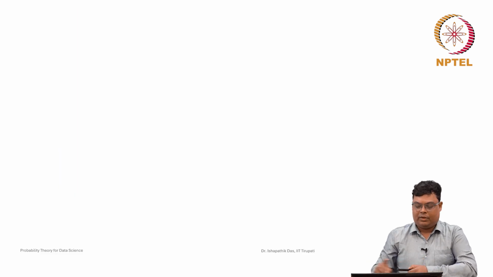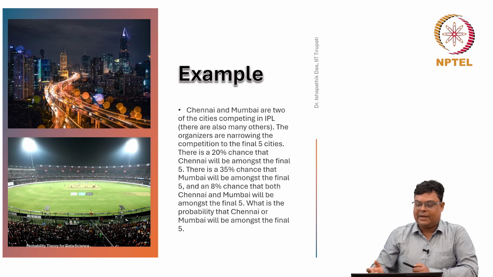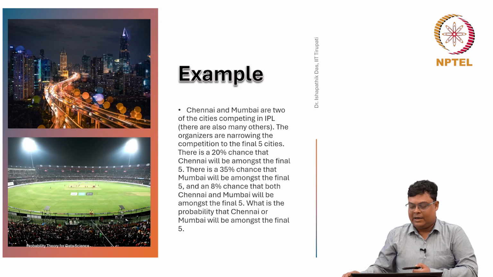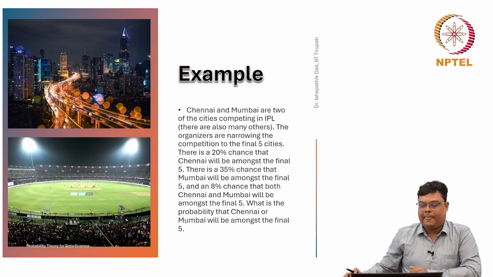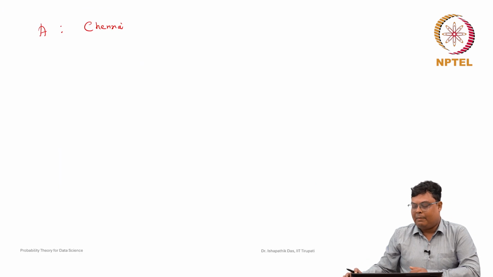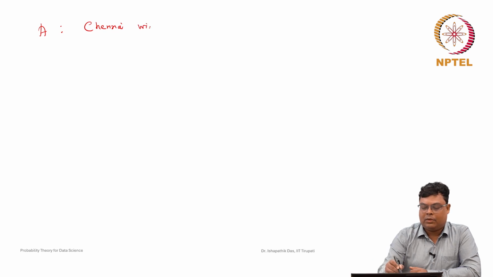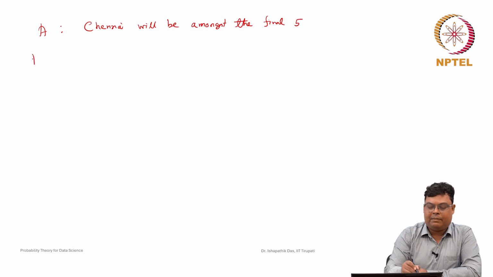This problem will be represented by the events A, B. Let A be the event defined as Chennai will be amongst the final 5.